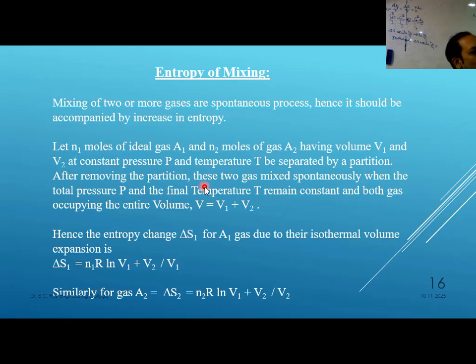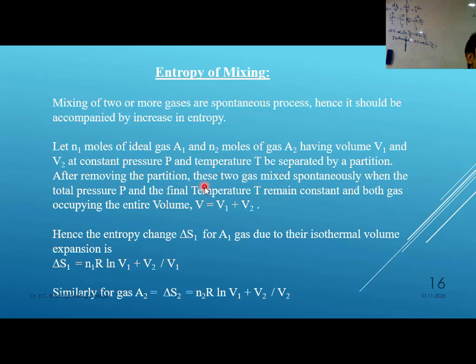You have two containers. In one container you have a certain gas, that is N1 number of moles, and in another container you have N2 number of moles of another gas. Now we allow it to mix together. So initially the volume was V1 for container 1, it is becoming V1 plus V2 as final volume. So final volume by initial volume.